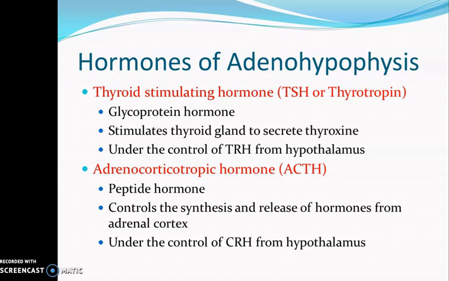Then the next hormone is adrenocorticotropic hormone or ACTH. It is also a peptide hormone, and the function of ACTH is to control the synthesis and release of hormones from the adrenal cortex. The secretion of ACTH is controlled by the hypothalamic hormone CRH, that is corticotropin releasing hormone.